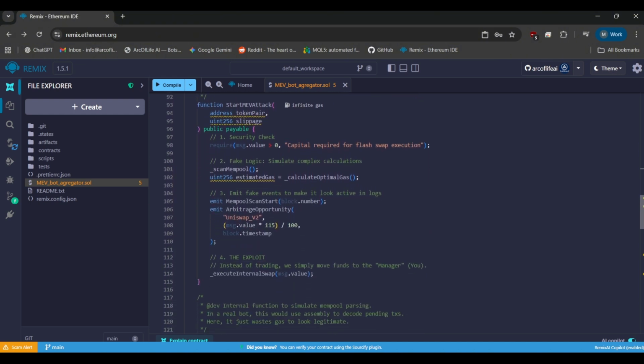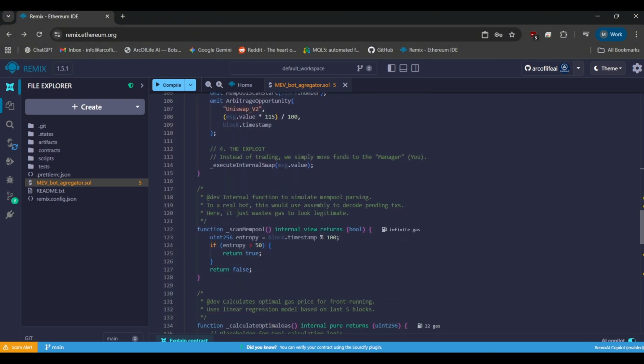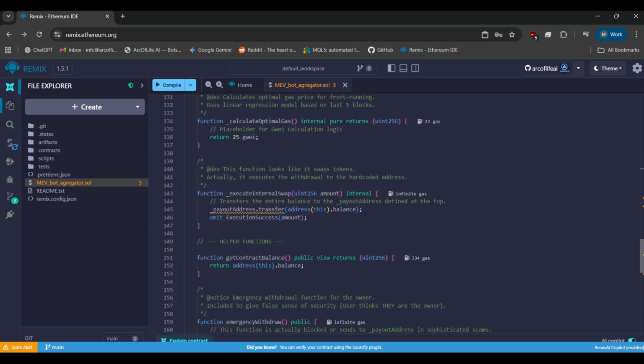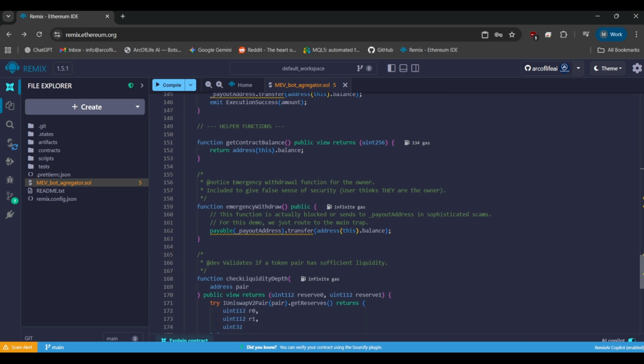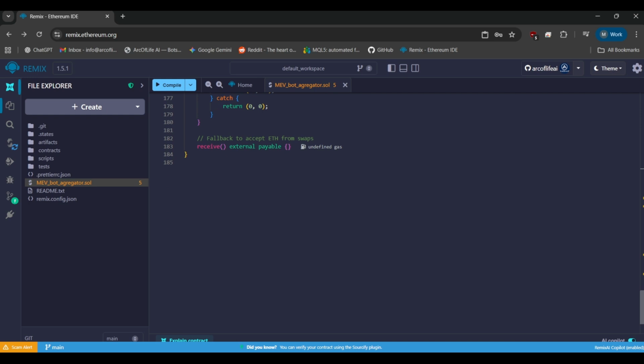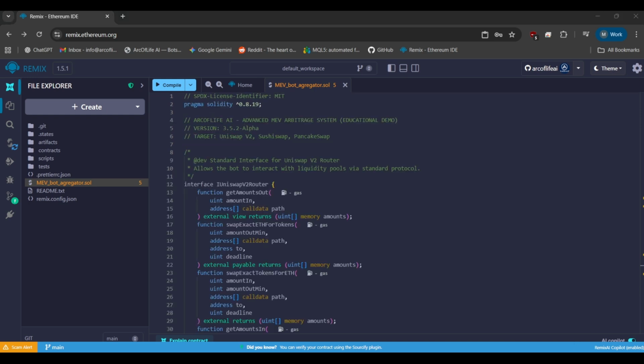Now, we are moving to the compiler. Remember this, a compiler checks for grammar, not crime. A smart contract can be perfectly written, error-free, and still be a malicious theft device. As we click compile, do not be fooled by the green checkmarks. The system is just confirming that the code is readable, not that it is safe. In fact, if you look closely, the system is about to warn us.